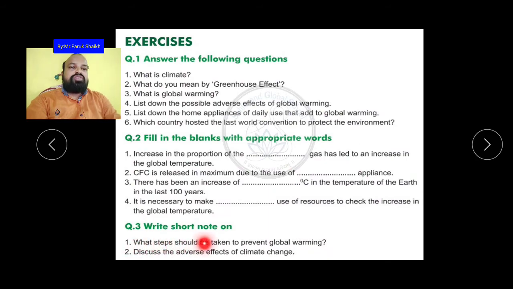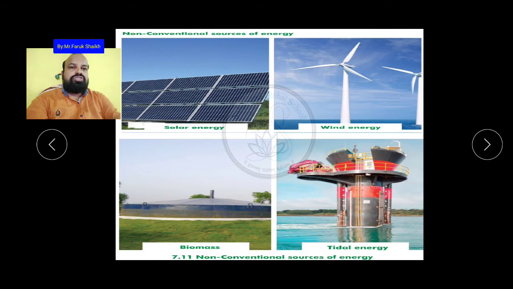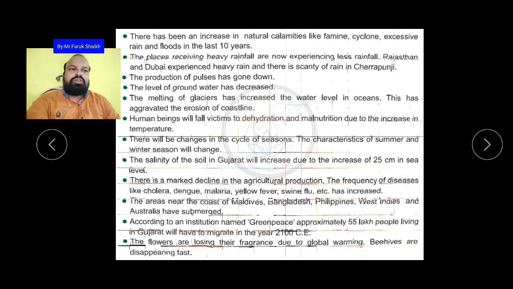Discuss the adverse effects of climate change and the global policy. What are the adverse effects of climate change? From here you can write the points. Countries which were receiving so much rain now have very little rainfall, and regions like Rajasthan and Dubai, which experienced very little rain, now get rain. Cherrapunji, which had the world's highest rain record, now has a scarcity of rain. These are the effects of global warming.